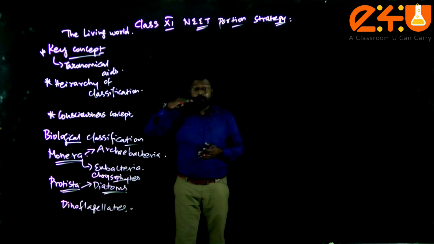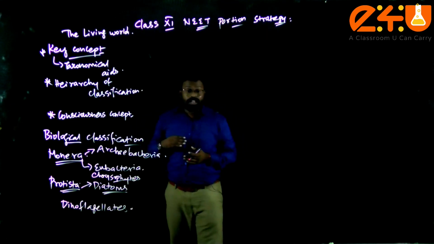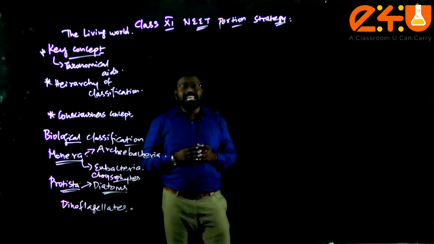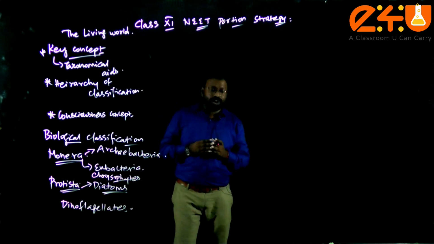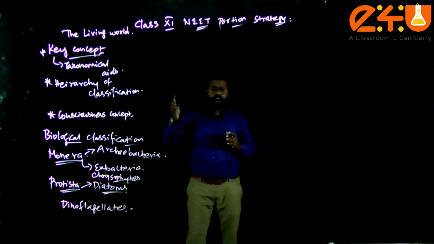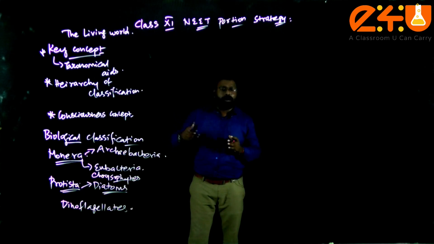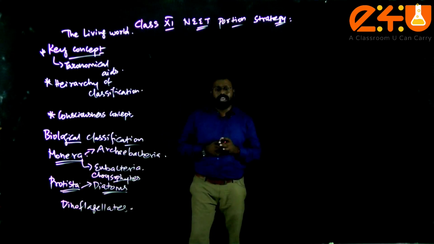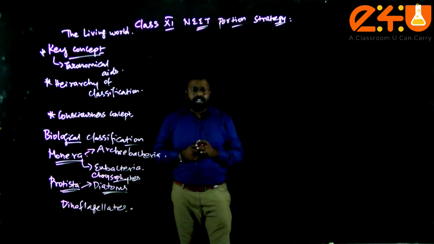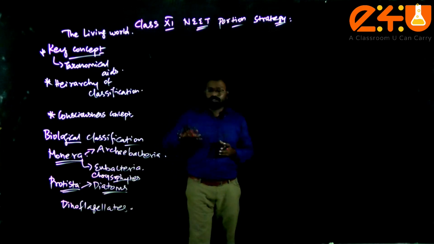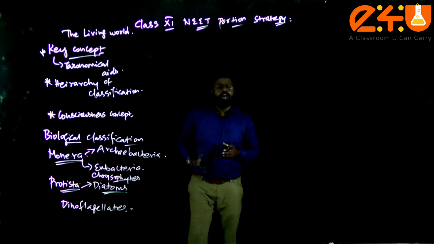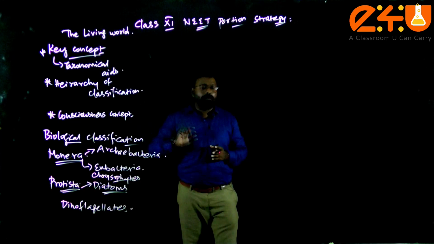And protozoans. In protozoans, you need to have a closer look at ciliated protozoans and sporozoans. These areas got repeated MCQs in multiple competitive examinations, NEET, AIIMS, JIPMER and now NTA NEET. These areas have to be focused on a lot in case of protozoans.